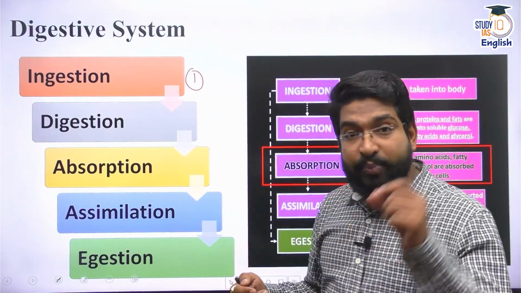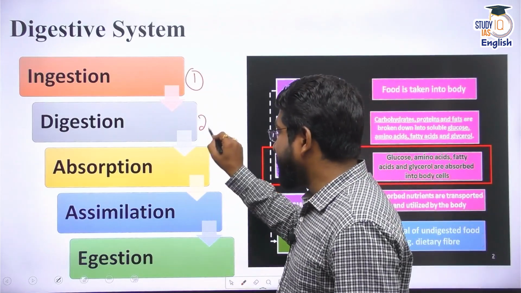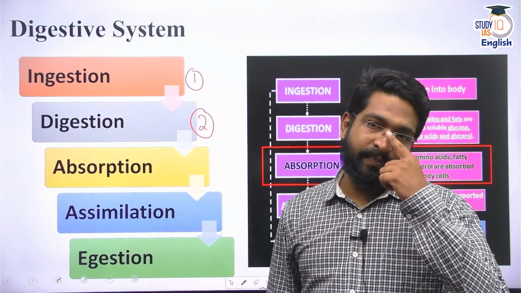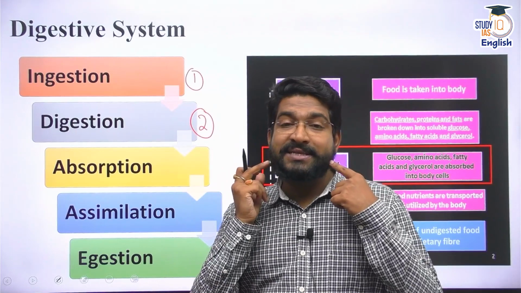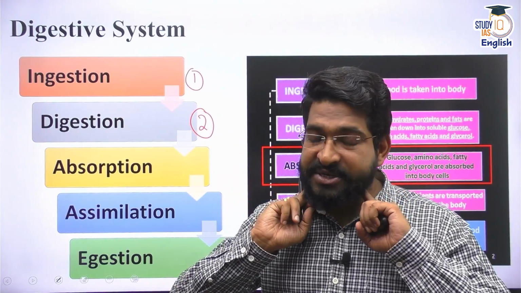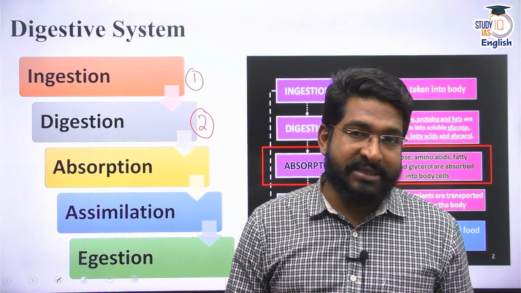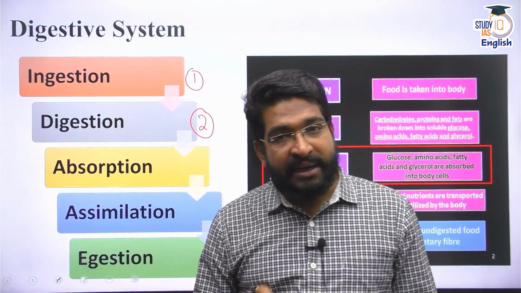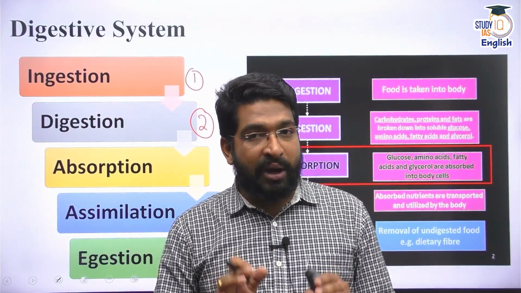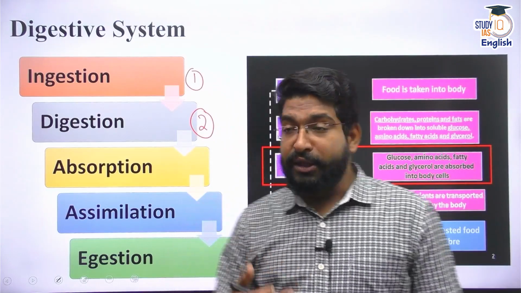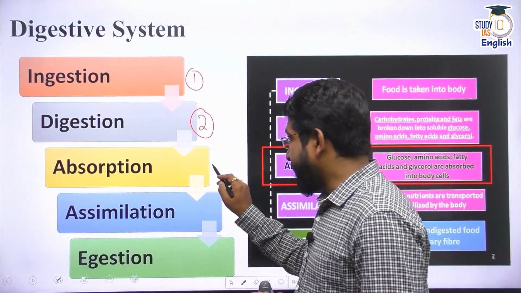Then the process of digestion starts immediately in our mouth itself, because the mouth has saliva. Salivary glands are present, and saliva is released. Saliva helps in breaking down carbohydrates. Saliva has salivary amylase in it, which helps in breaking down carbohydrates. Then the next process is absorption.